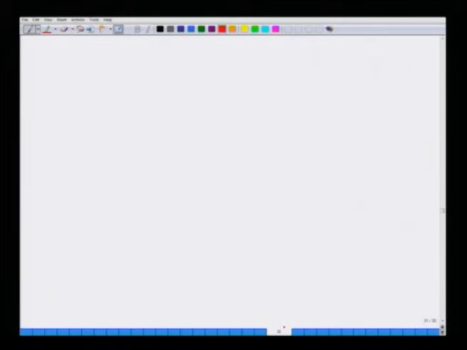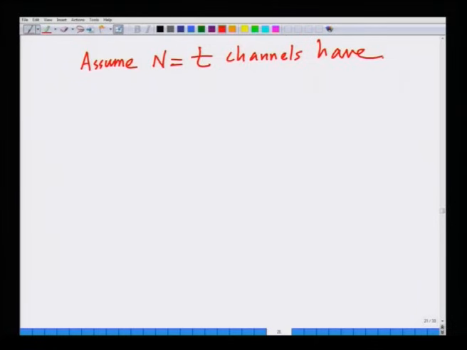First, we start by assuming that all n equals t channels have positive power.